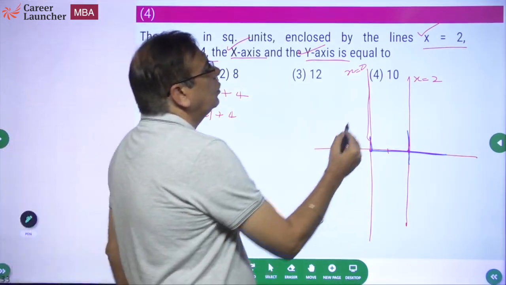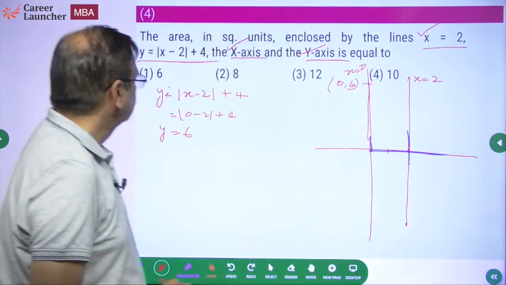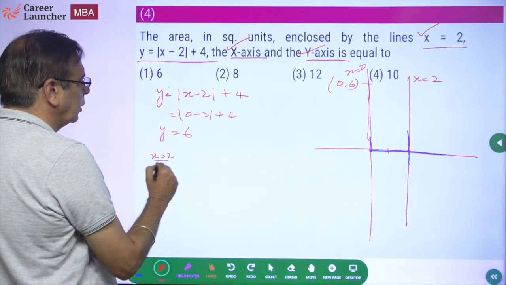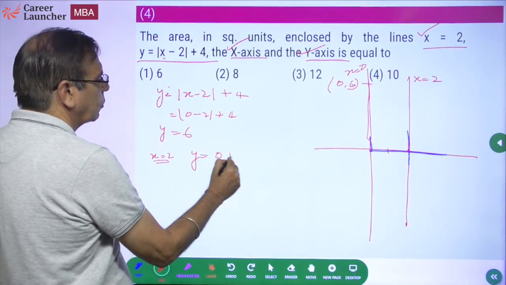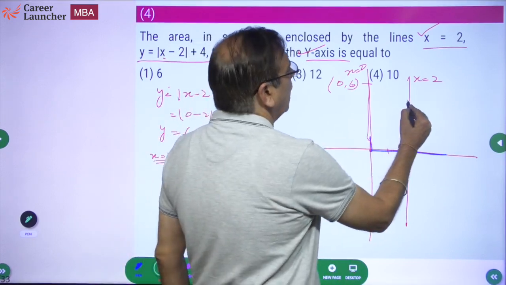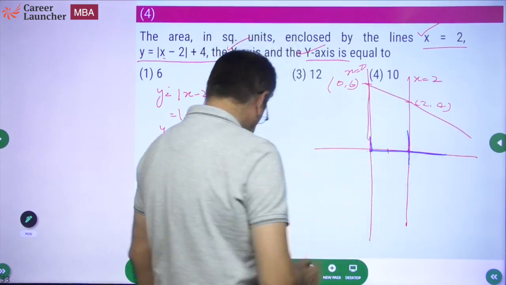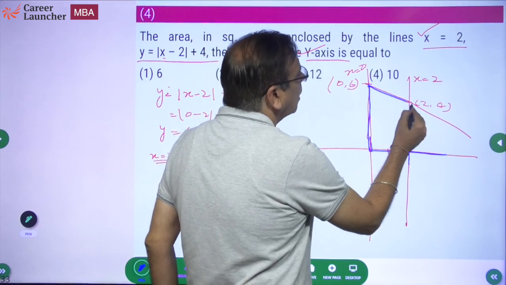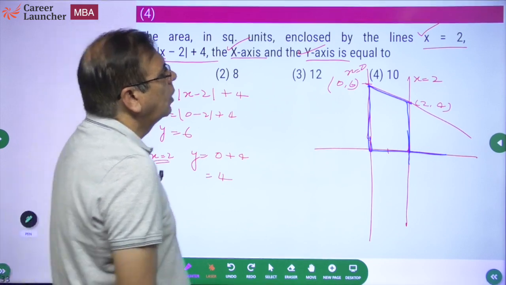That means (0, 6) is one point. And if x is equal to 2, what does that mean? y will be equal to |2 − 2| which is 0, plus 4, which is equal to 4. So for x equal to 2, y equal to 4. So (2, 4). Now this is the line we have. So effectively, what is the figure we have now? Is this not a trapezium?